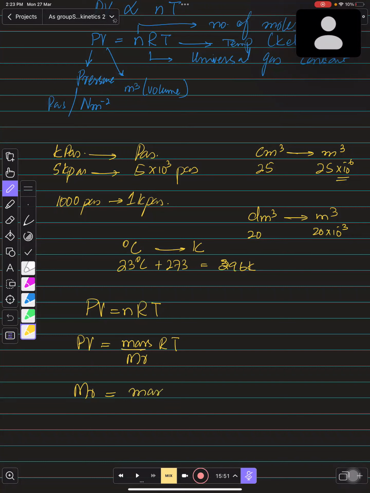It would be mass RT over PV. You can find out the MR of any gas from this, and you can even find out the mass of any gas by PV MR over RT. So you can find out the mass of the gas. You can even find out the MR of any gas if the gas is unknown.